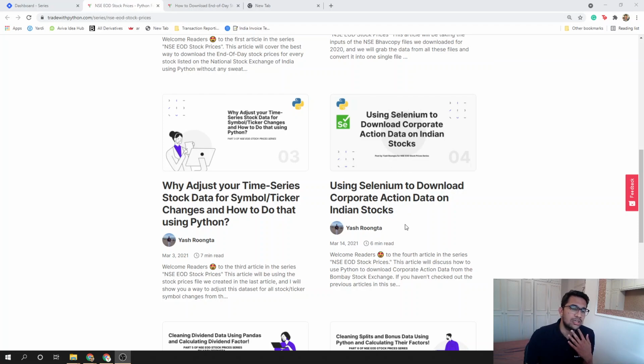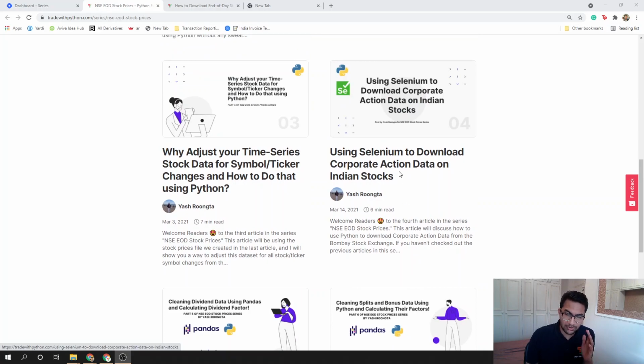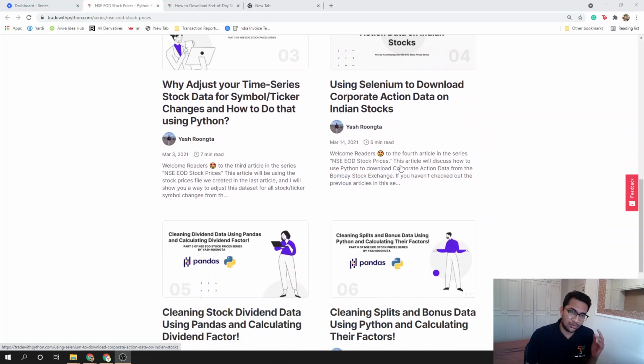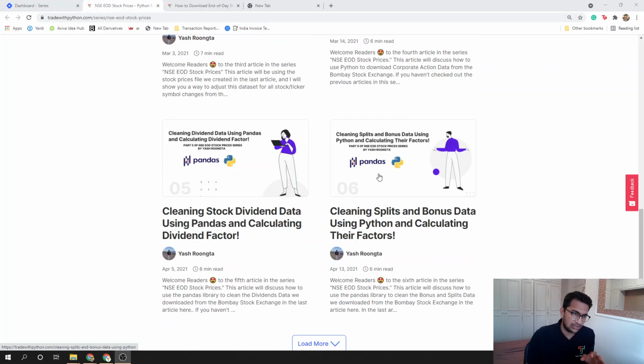And how do you download the corporate action data for Indian stocks? I have talked about this. It was a very struggling piece because I've talked about how I explored multiple data sources, how it didn't work and what worked. So we'll cover that in a video as well. But if you want to read, go ahead and give it a read.